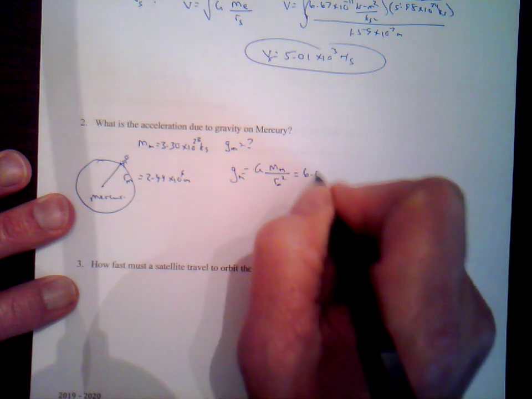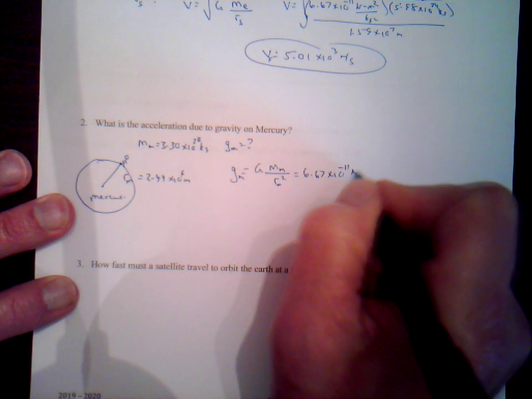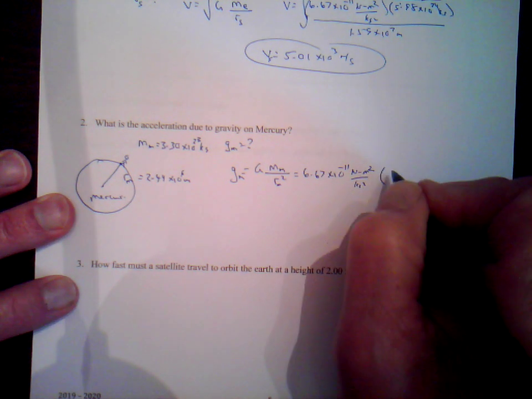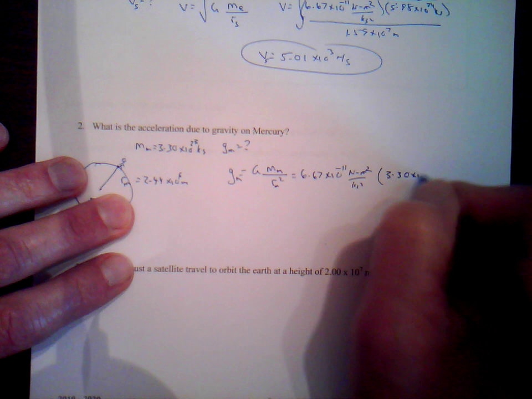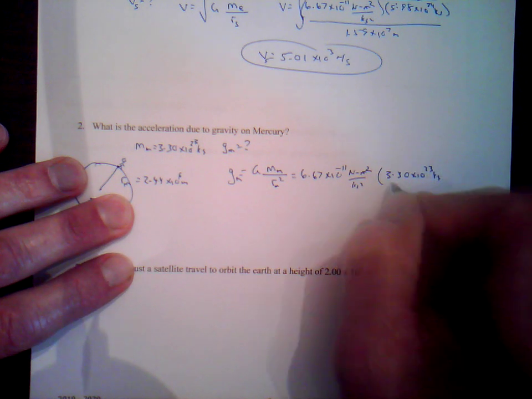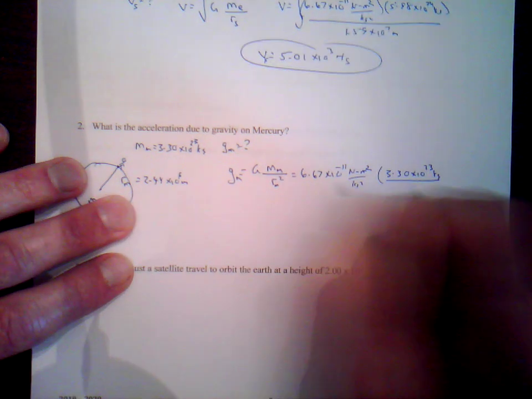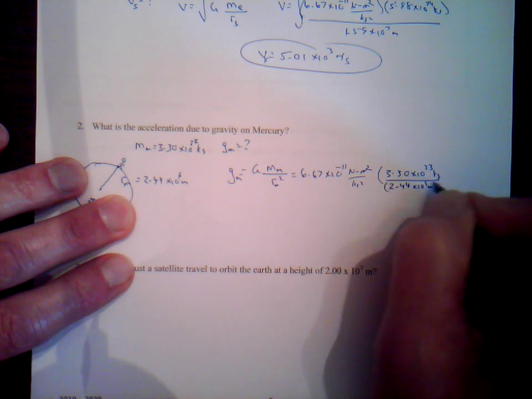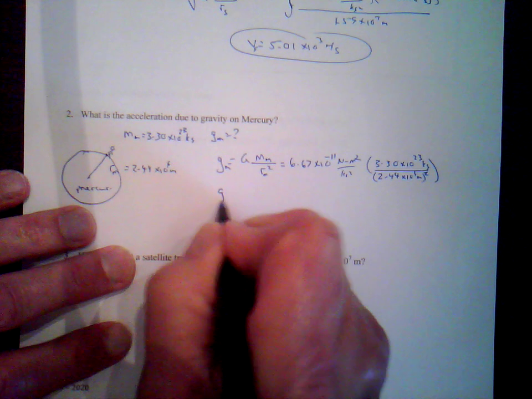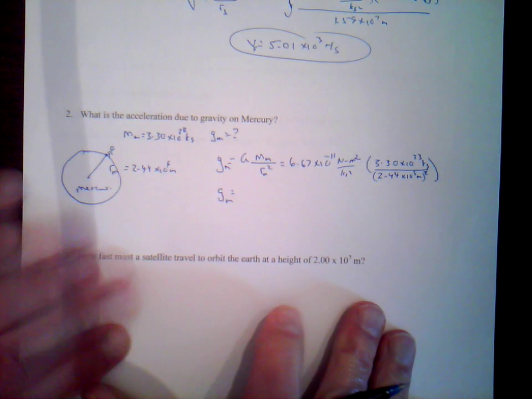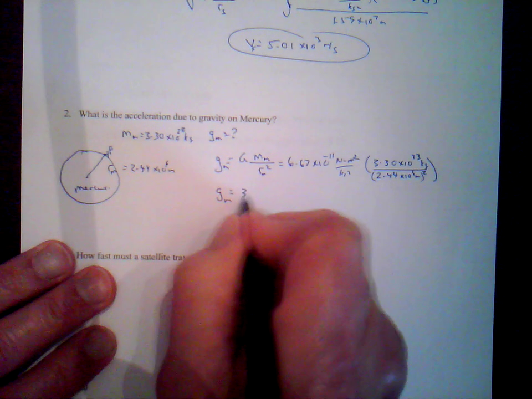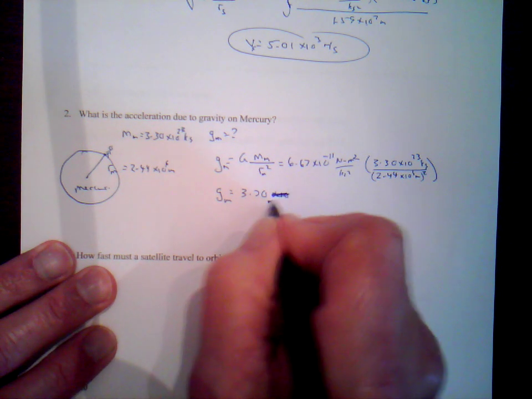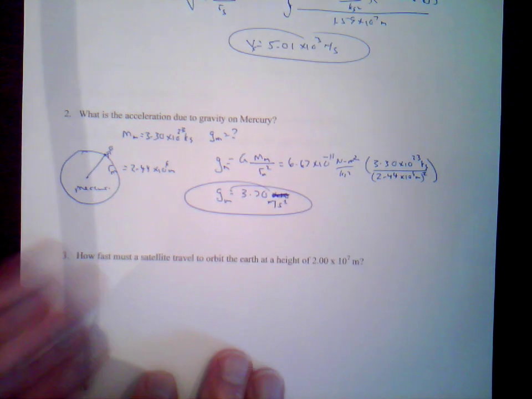So this is going to be 6.67 times 10 to the minus 11 Newton meters squared per kilogram squared, times the mass of Mercury, 3.30 times 10 to the 23rd kilograms, divided by the radius of Mercury, 2.44 times 10 to the 6 meters, all squared. Again, you can pause the video if you can do that calculation correctly, and you should get 3.70 meters per second squared, not times anything.